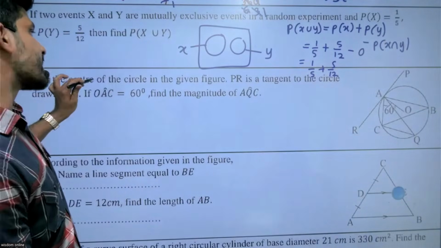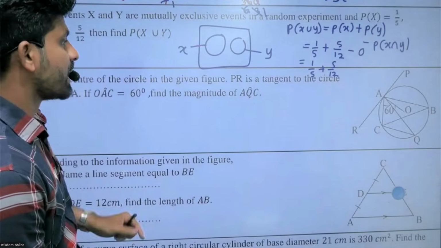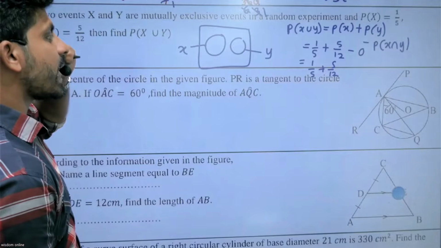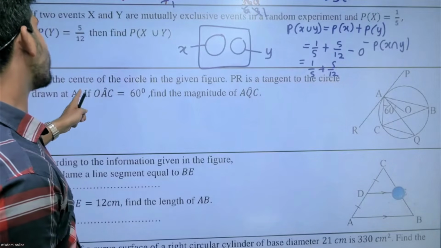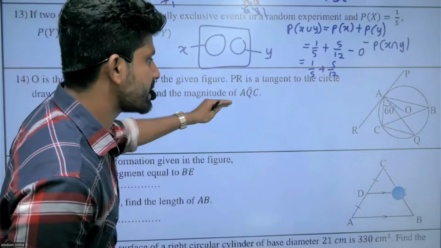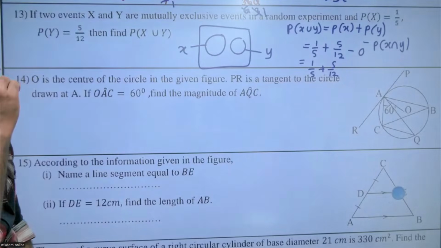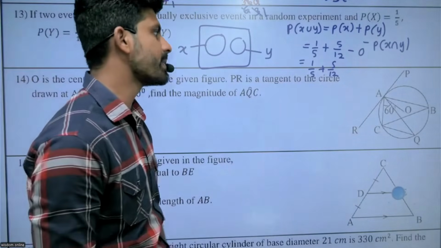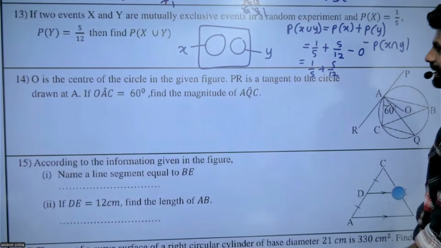O is the center of the circle in the given figure. PR is the tangent to the circle drawn at A. If angle OAC equals 60, find the magnitude of angle AQC.